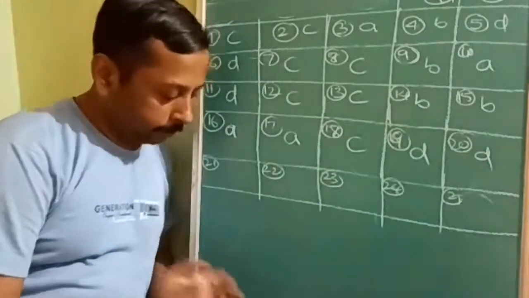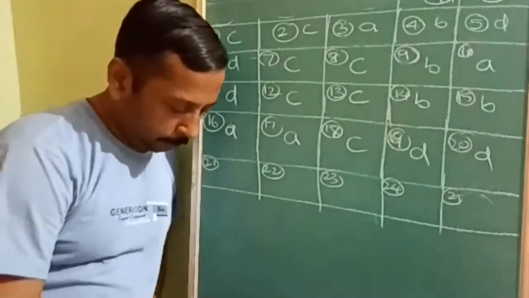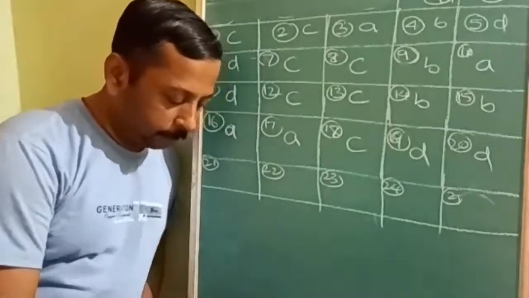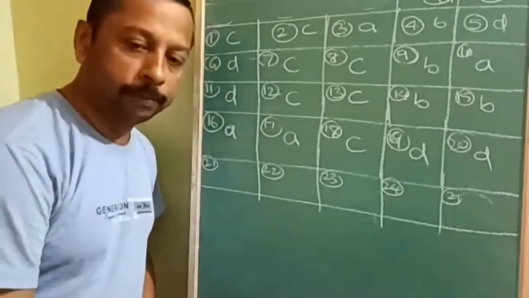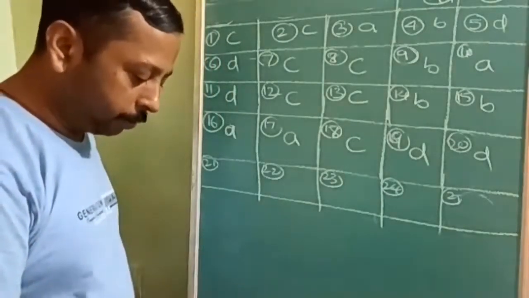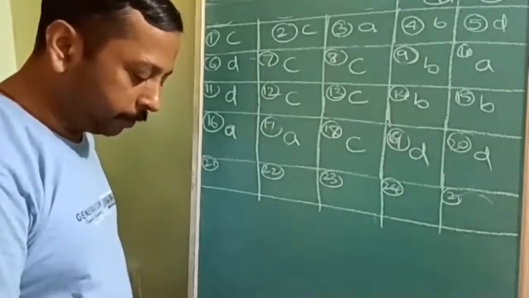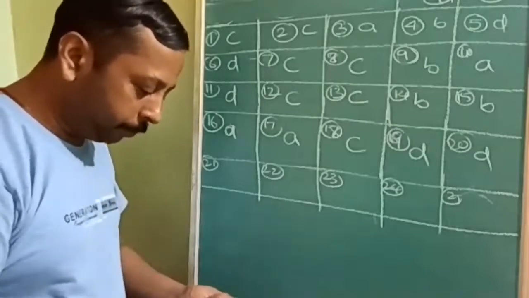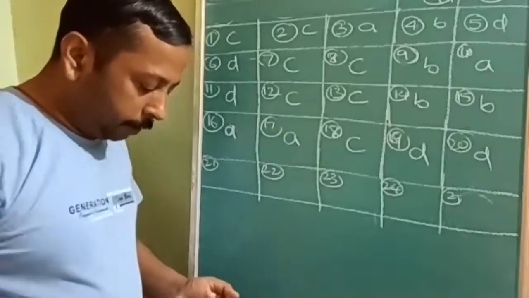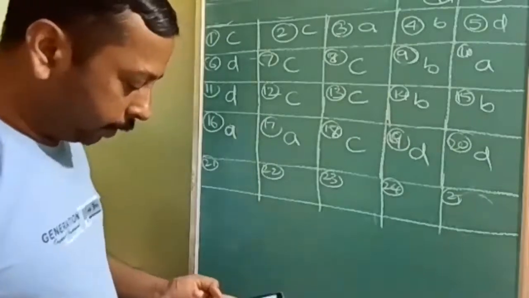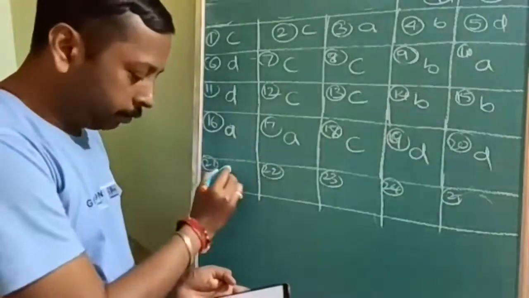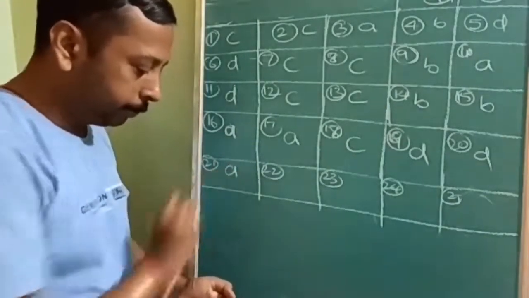Okay, next question. Which one of the following is an example of a multimolecular colloid? Multimolecular means which is made by combining small molecules, or which should be a polymer. Okay, it should be a polymer. That means the answer will be starch. Starch is a polymer. That's why the answer will be A option.